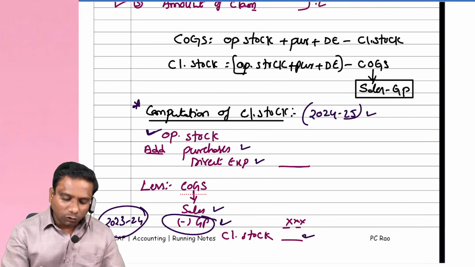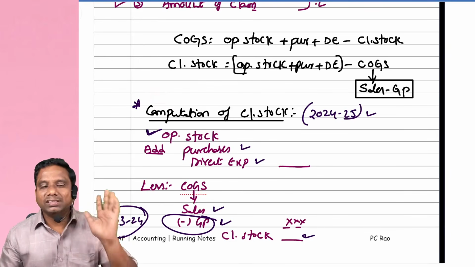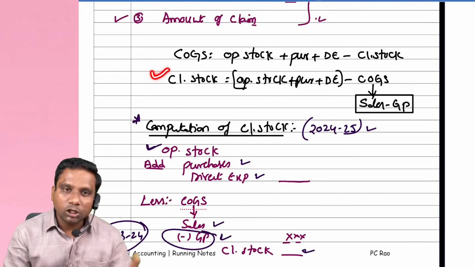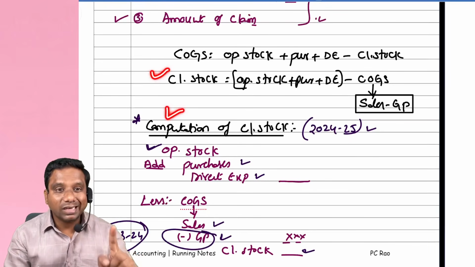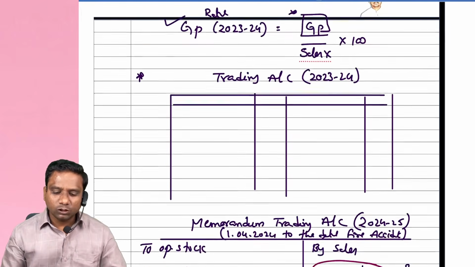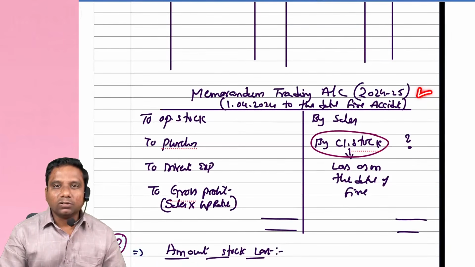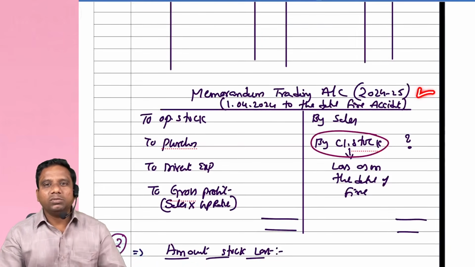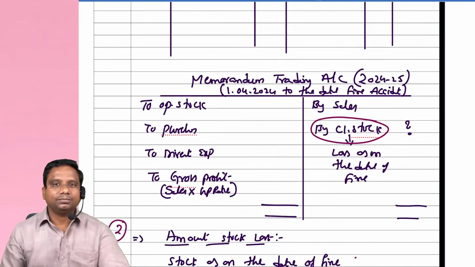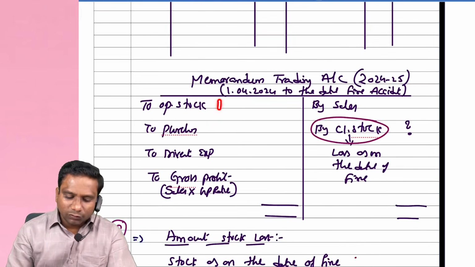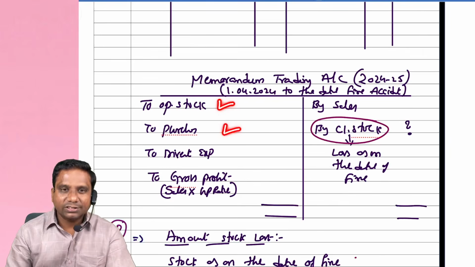Or else, you can also calculate closing stock by preparing this statement. This is the equation, this is the statement, and this is the memorandum trading account. Observe carefully. First we write opening stock. Next purchases, direct expenses, sales.